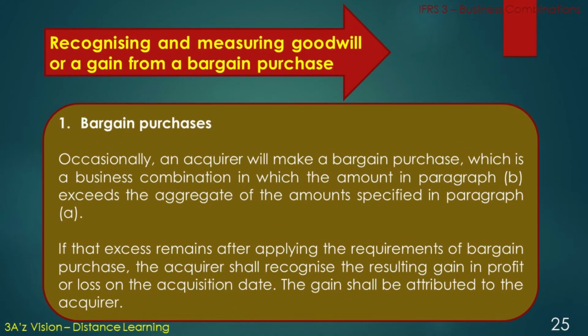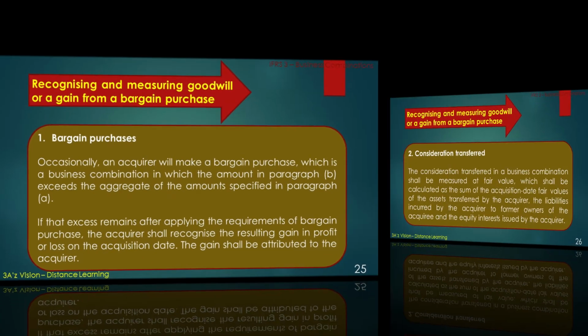Bargain purchases. Occasionally, an acquirer will make a bargain purchase, which is a business combination in which the amount in paragraph B exceeds the aggregate of the amounts specified in paragraph A. If that excess remains after applying the requirements of bargain purchase, the acquirer shall recognize the resulting gain in profit or loss on the acquisition date. The gain shall be attributed to the acquirer.